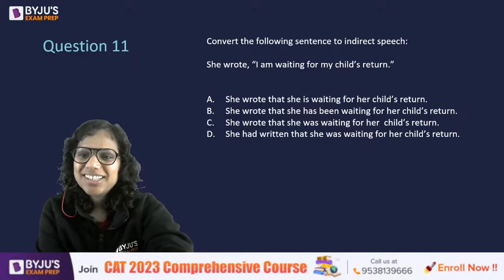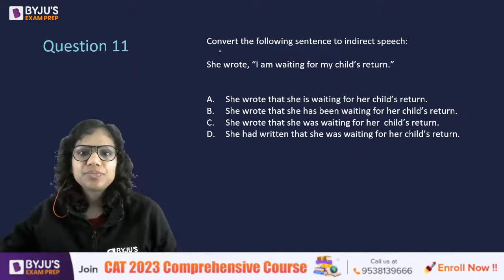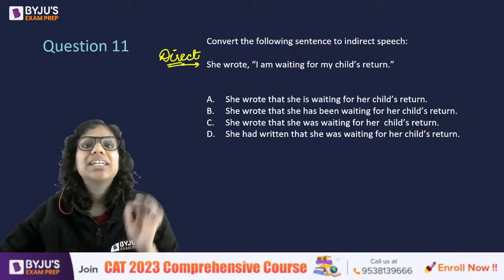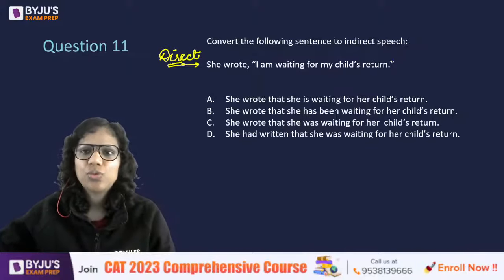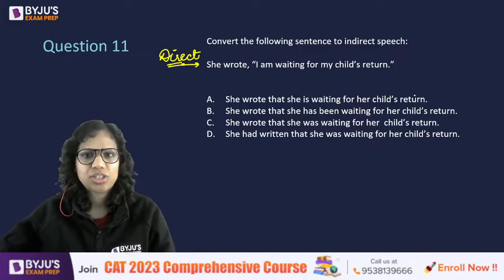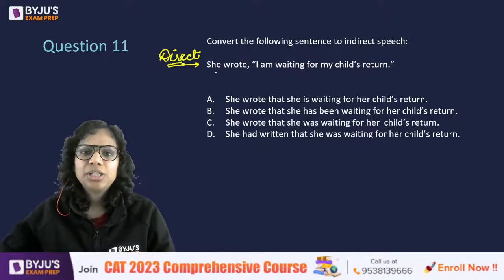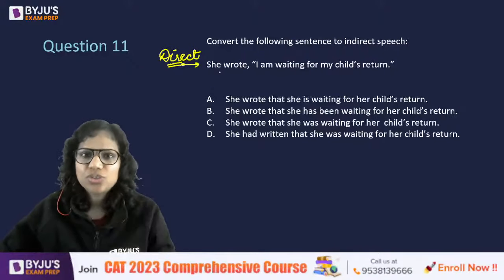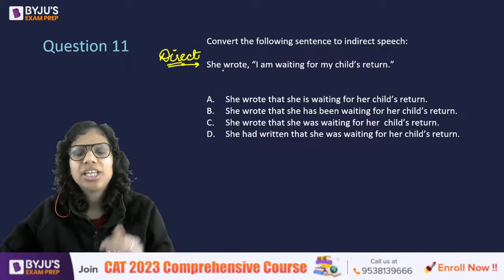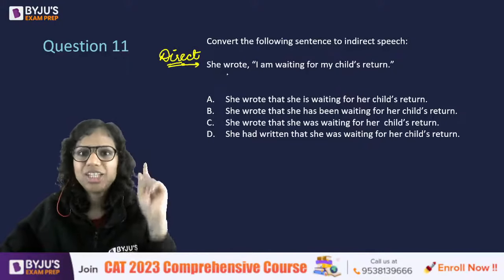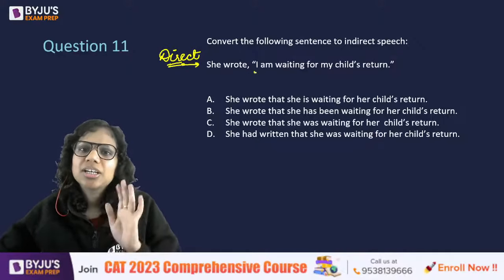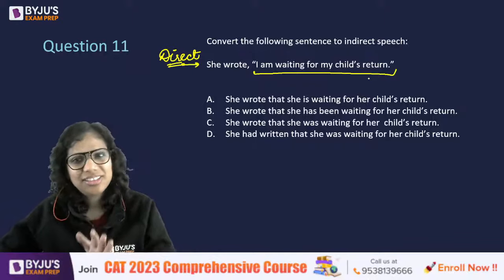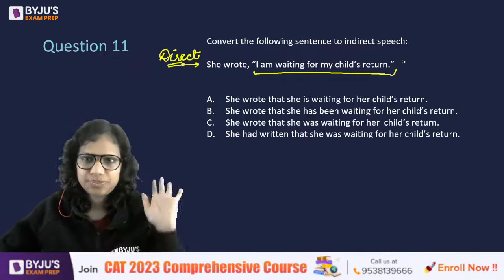All right. See, so this is in the direct speech. Now, what is direct speech? When you directly quote what someone said. So you put it in quotes, right? That means you exactly put it the way that person put it. So she wrote: "I am waiting for my child's return." Right. So you exactly quoted her.